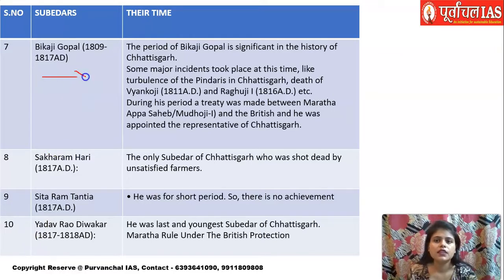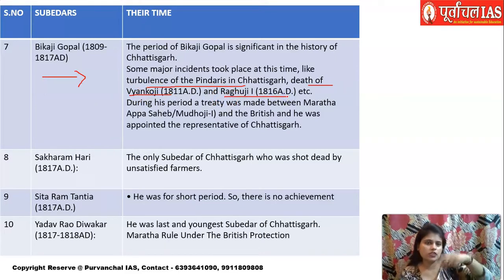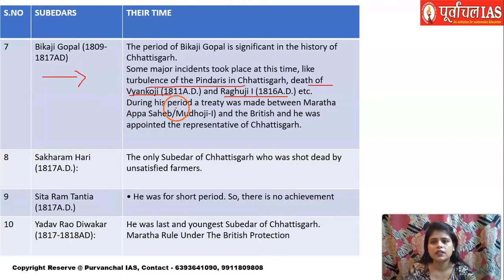Now his period is considered to be significant in the history of Chhattisgarh. Why? Because a lot of things took place during his time. There was turbulence because of the Pindaris in Chhattisgarh. There was the death of Vyonkeji Bhosle, who started this Subedari system. There was the death of Raghuji I, whose commander-in-chief was Bhaskar Pant. So there was unrest in the Maratha Confederacy as well. And during Bikaji Gopal's period, a treaty was made between Maratha Appa Sahib and the British, and Appa Sahib was appointed as a representative of Chhattisgarh.